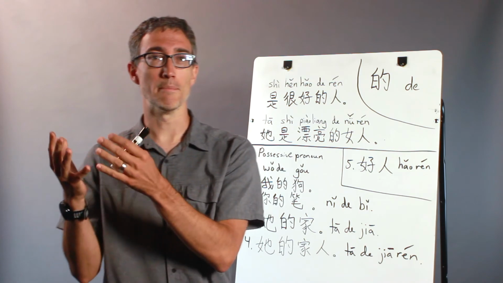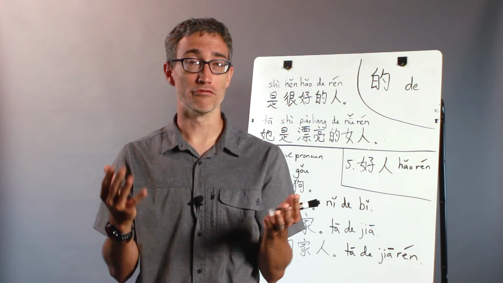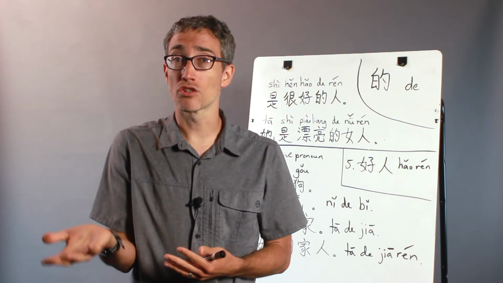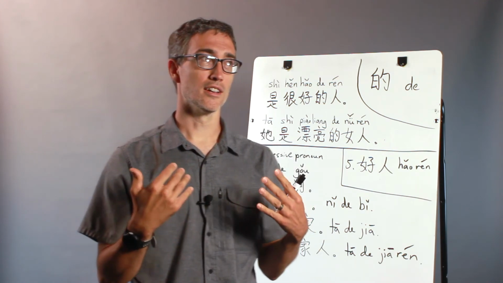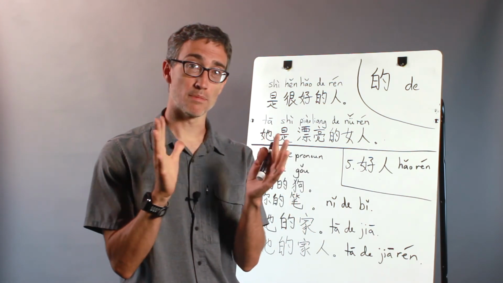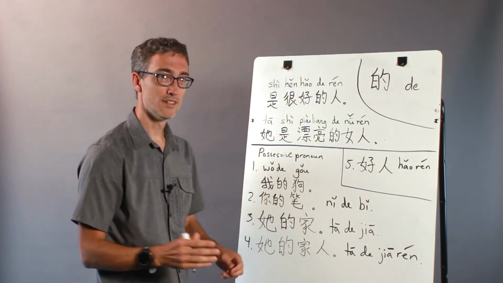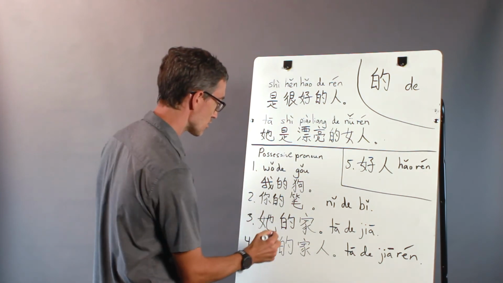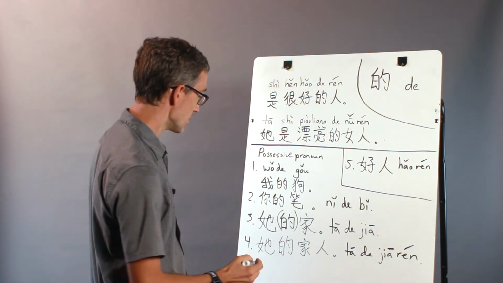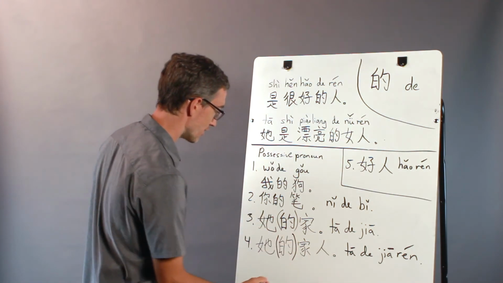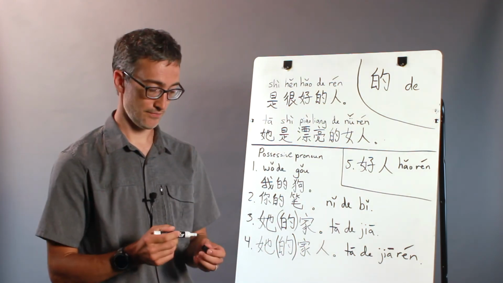For example, if I say my friend, usually friends are close, I could say 我朋友, my friend, rather than 我的朋友. Now 我的朋友 is also correct, it's not wrong. It just sounds a little more formal, and it's very common to drop the 的 when the possessive relationship is very close. So here we have her home. A person and their home is very close. So this 的 is optional. You can say 她的家, or you can say 她家. Same here, family and a person are very close. So 她的家人, you can say that, her family, or you can say 她家人, her family.